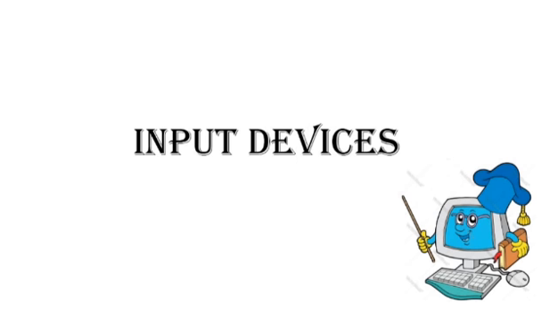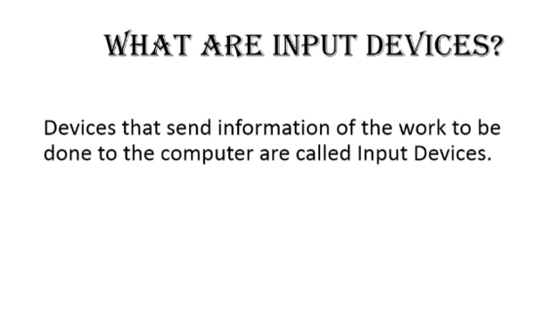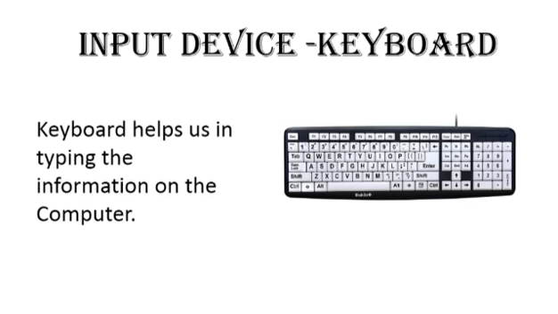Do you know what are input devices? Devices that send information of the work to be done to the computer are called input devices. Examples of input devices are keyboard and mouse. How is keyboard an input device? By pressing the keys of the keyboard, we tell the computer what to do.